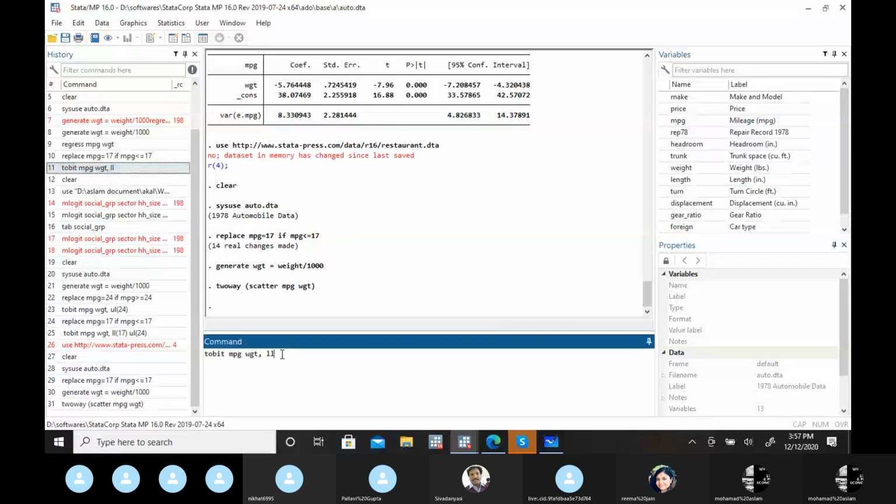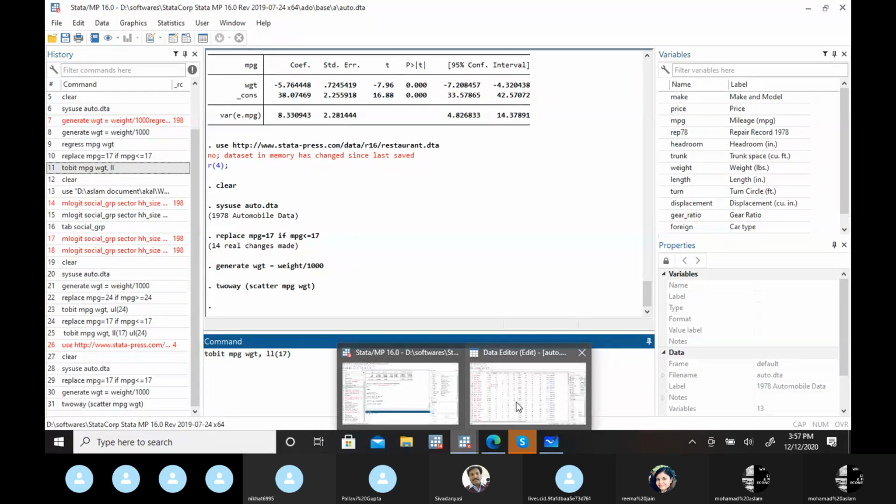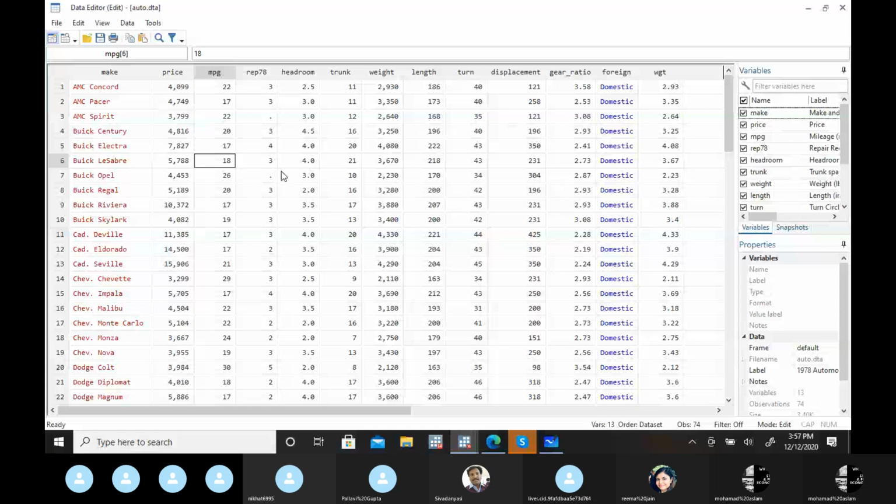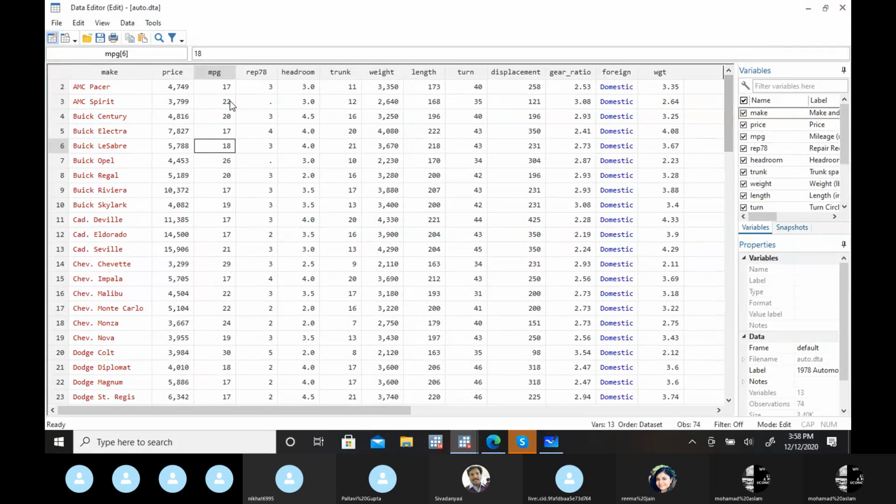So this is the command for the lower limit. Tobit, my dependent variable, independent variable, comma, then you can specify your lower limit. Let's suppose I'm specifying that 17 is my lower limit. I already specified in this data that 17 is the code for all those who have less than 17, so now you can see in this MPG variable there is no value less than 17.